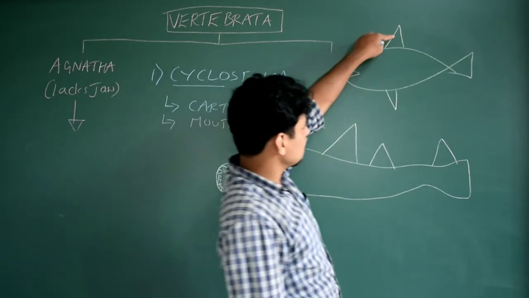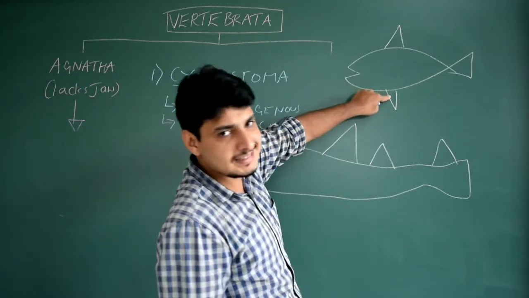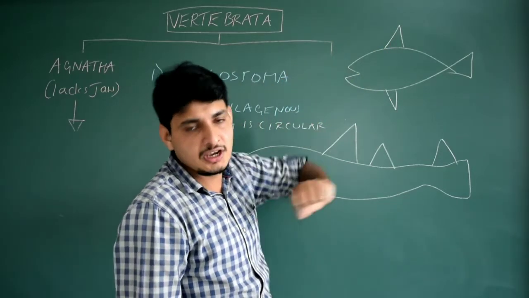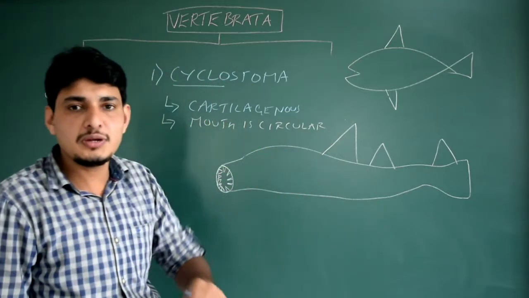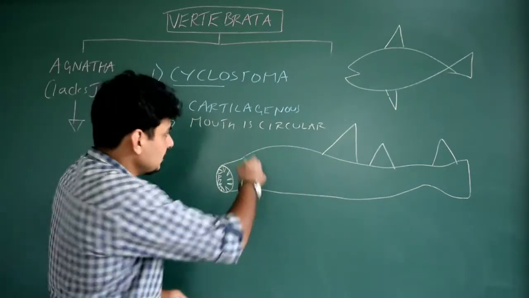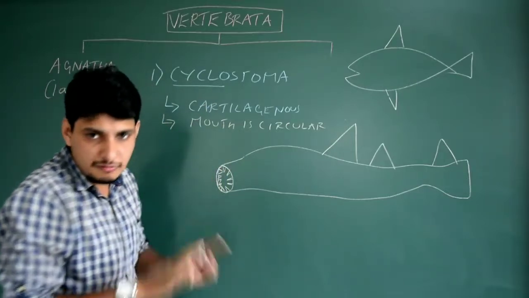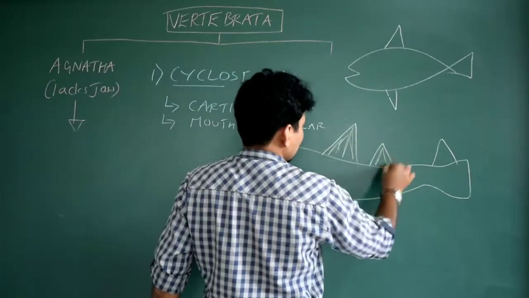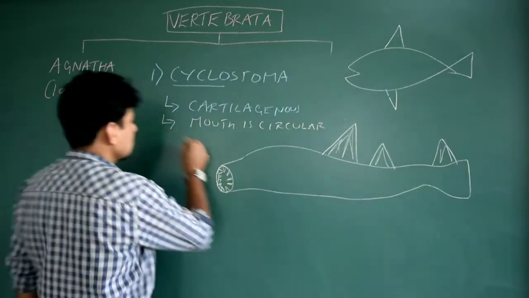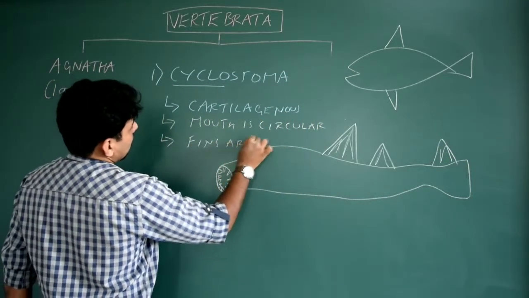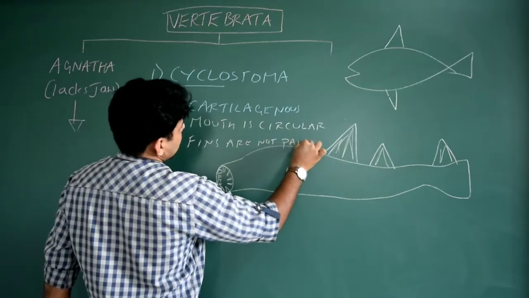If one fin is here, the other fin should be exactly opposite to it, like this. A paired fin should be there in the case of fishes. It is applicable to cartilaginous as well as bony fishes, Osteichthyes or Chondrichthyes. But in the case of Cyclostomata, they are not fishes, and they have fins for their locomotion, swimming, but they are not paired. So just write down: fins are not paired. That's it.